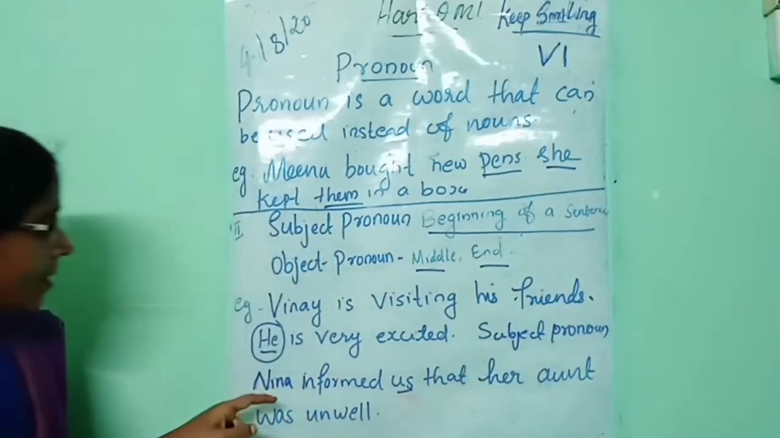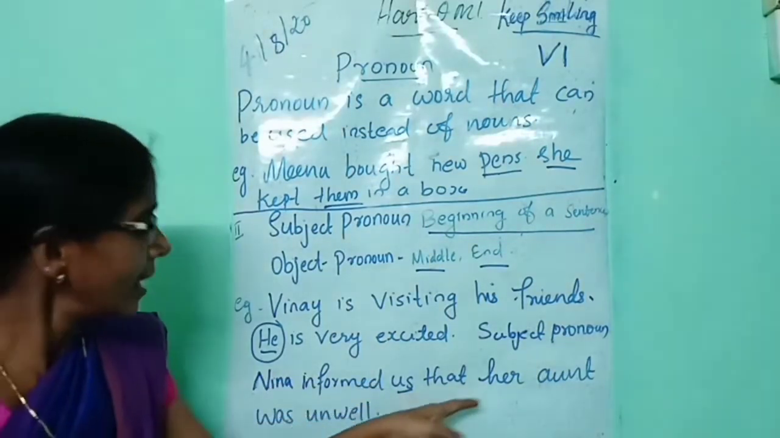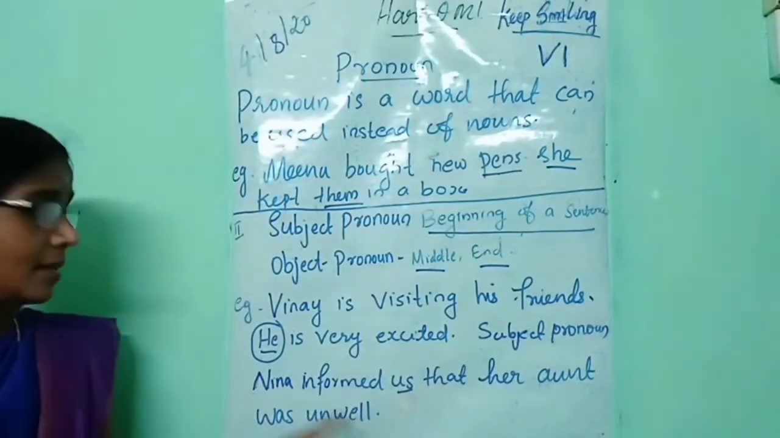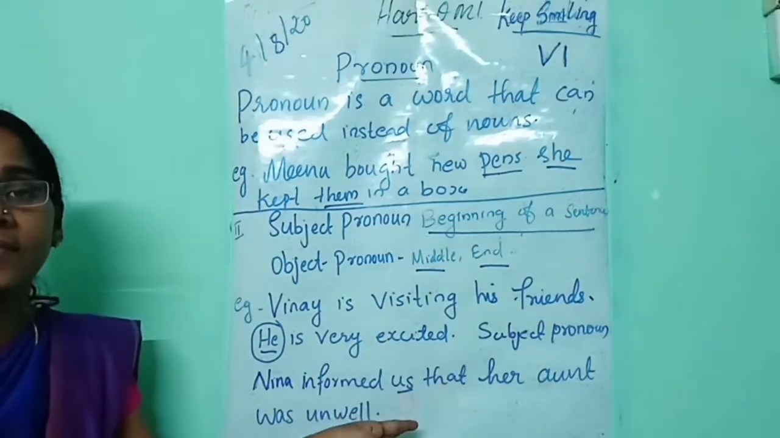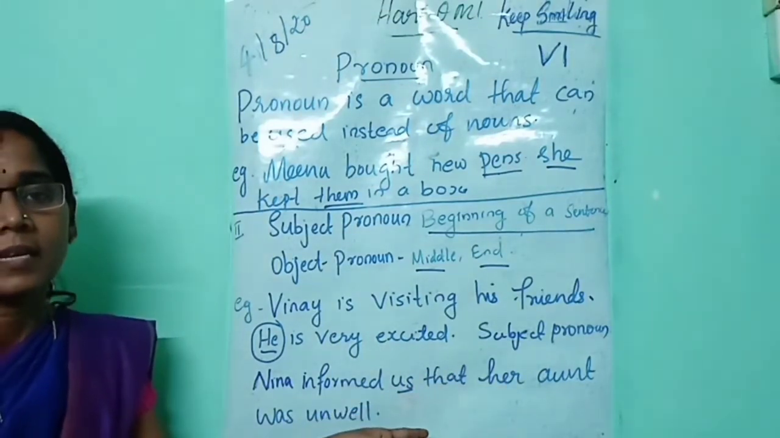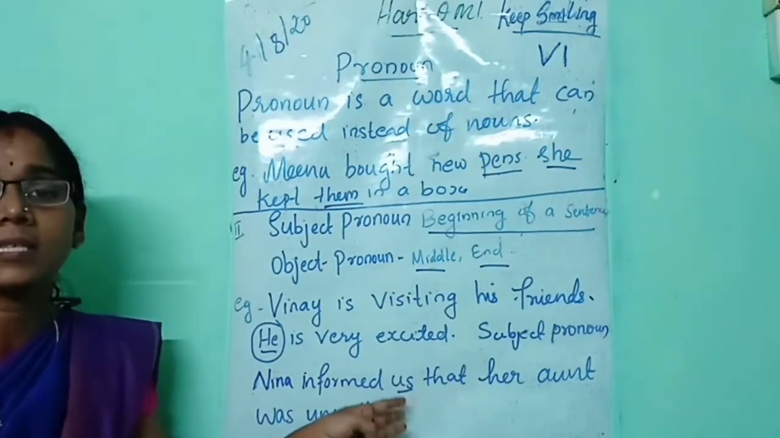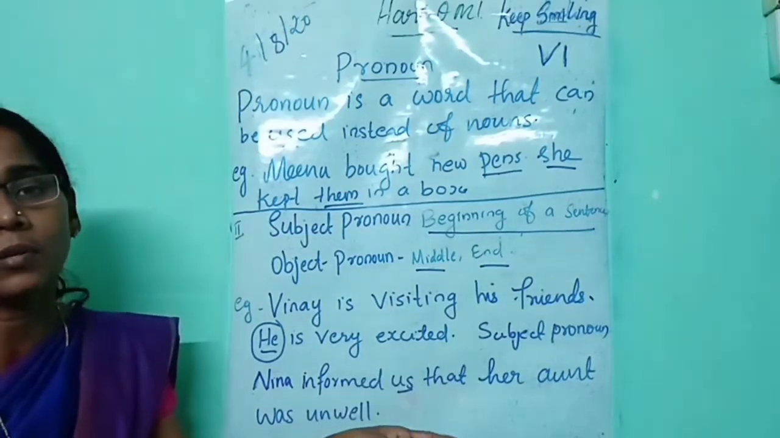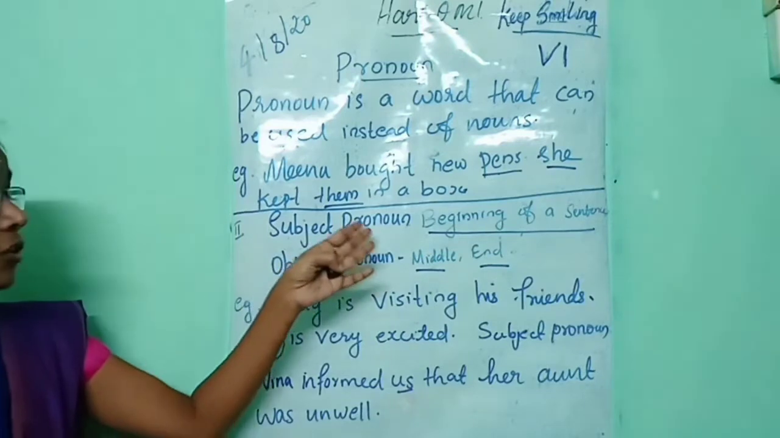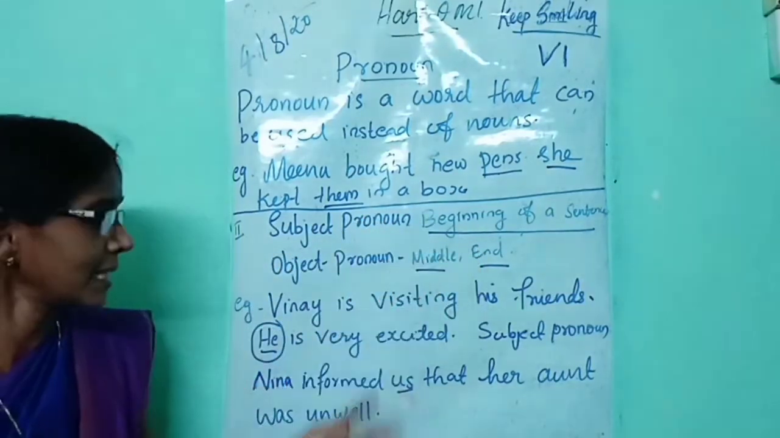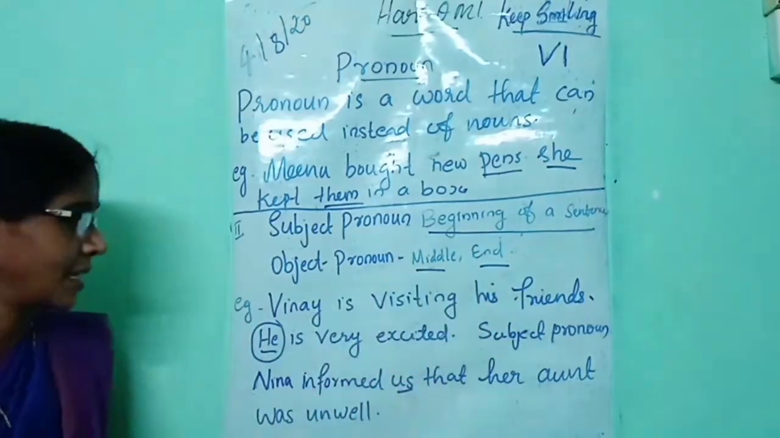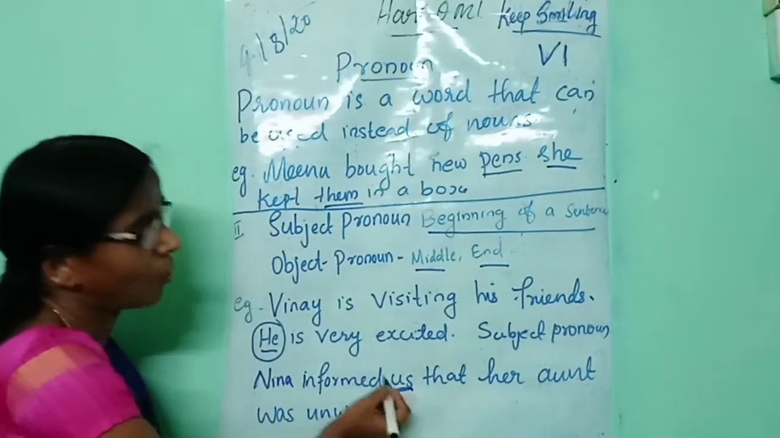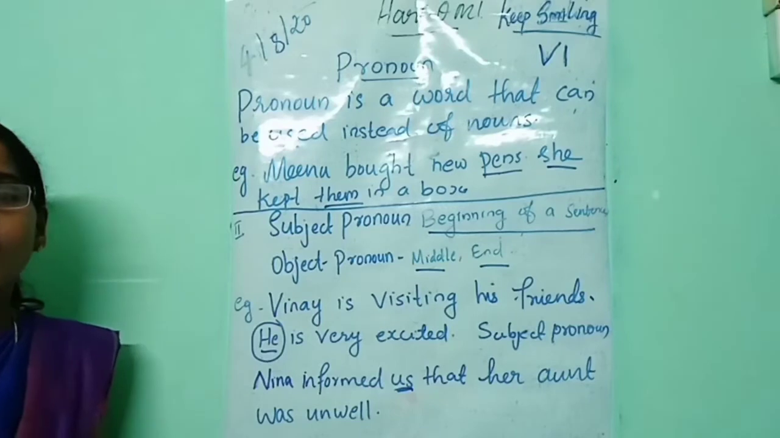The next one, Nina informed us that her aunt was unwell. Here I have underlined the word us. Can you identify whether this one is an object pronoun or a subject pronoun? A subject pronoun, we know, comes at the beginning of a sentence. An object pronoun comes in the middle or at the end of a sentence. So this one is an object pronoun. Okay, all of you understand?